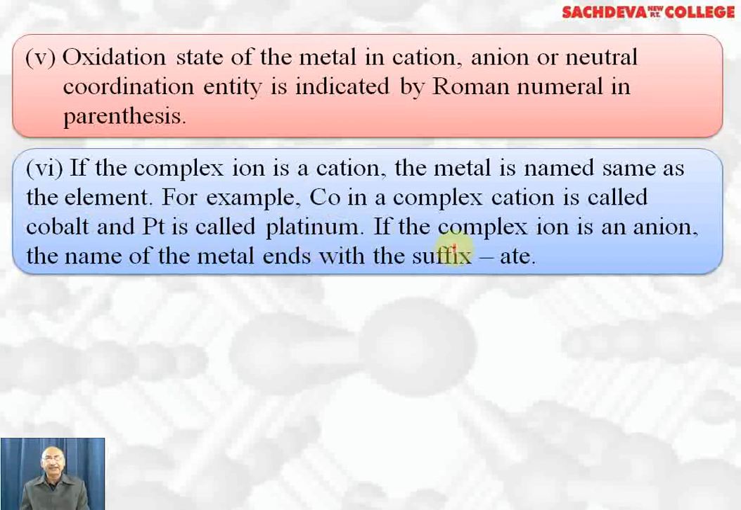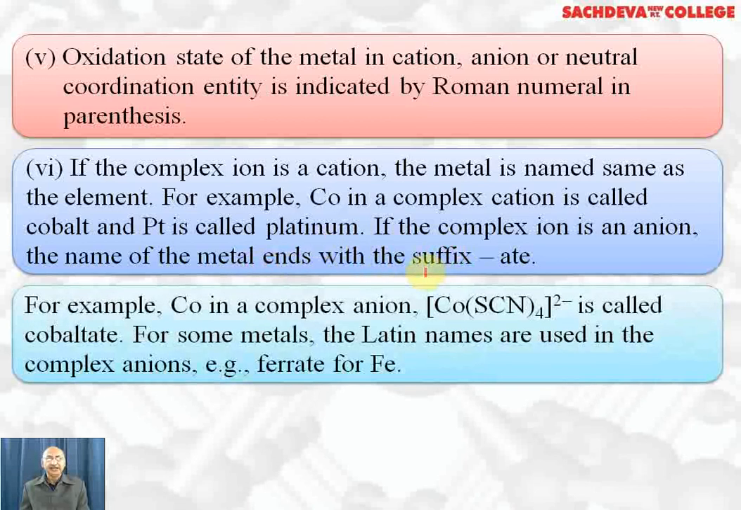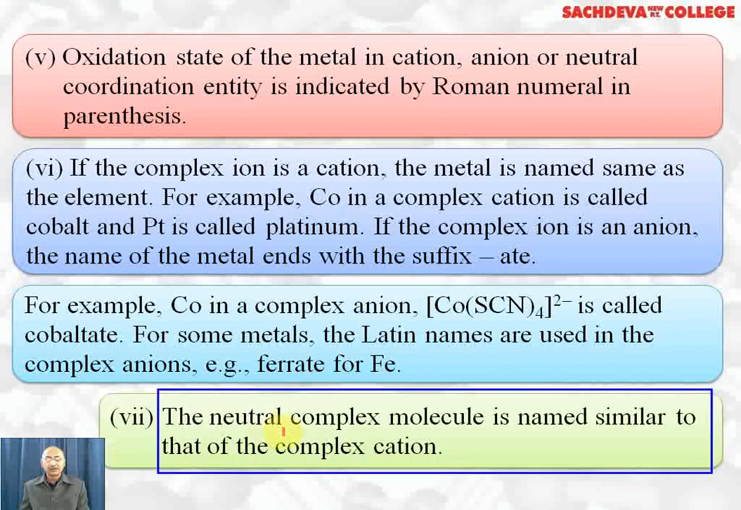But if the complex is an anion, the name of the metal ends with the suffix ate. For example, Co in the complex anion is called cobaltate. For some metals, the Latin names are used in the complex ion: ferrate for iron, argentate for silver, aurate for gold, cuprate for copper, and so on. Plumbate for lead. The neutral complex molecule is named similar to the complex cations. That is, the name of the central metal atom or ion remains as it is.